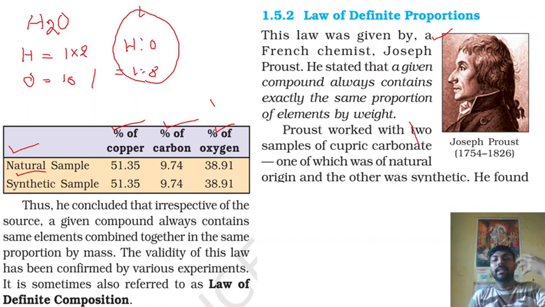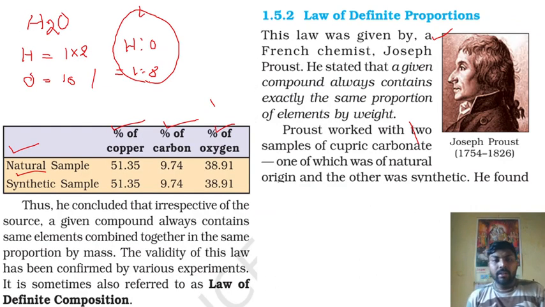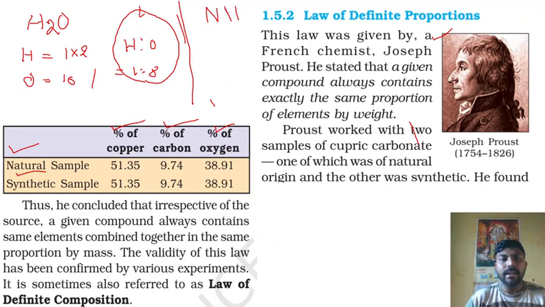This law is telling that whenever you are getting a compound, this compound has the same elements in the same proportion by weight. Now, one more example. Suppose I have NH3. What is the ratio of nitrogen and hydrogen by mass?